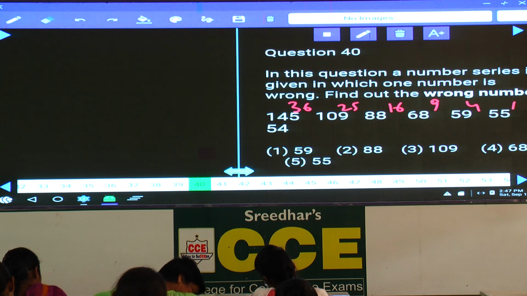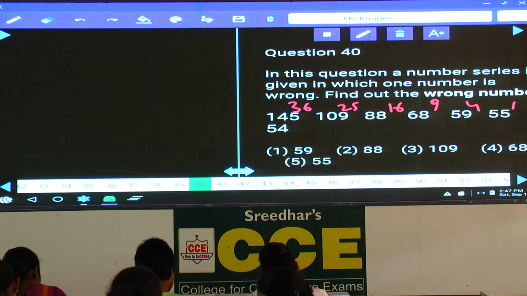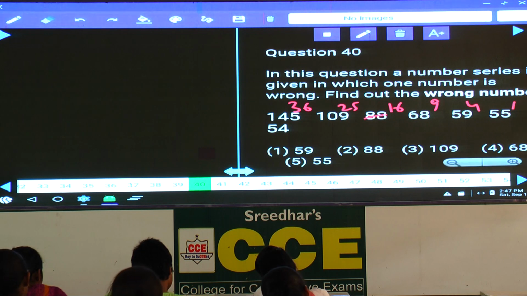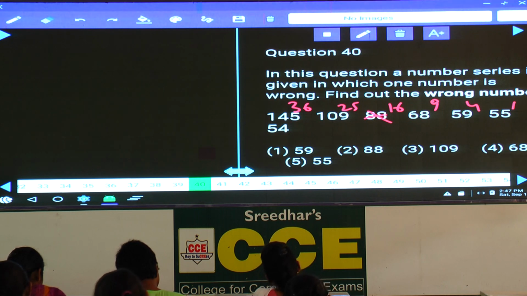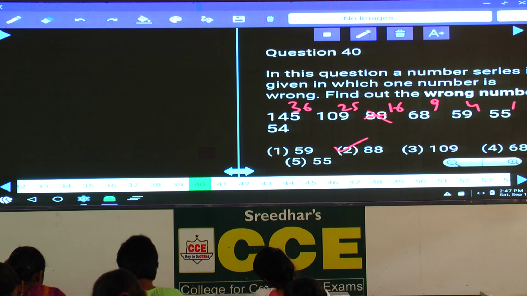Or in the reverse order, 54 plus 1, 55, plus 4, 59, and plus 9, 68. 68 plus 16. The last digit must be 4. Here it is 88, that is the wrong number. Wrong number, choice 2. Question number 40, choice 2 is the answer. Then